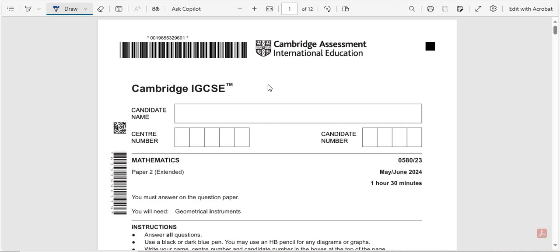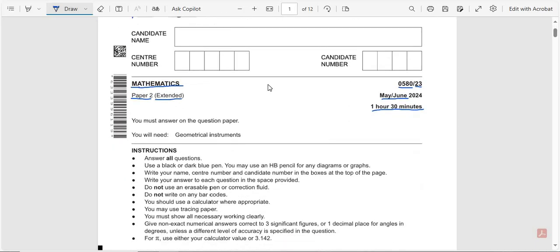Bismillahirrahmanirrahim. Today I am going to solve the past paper of Cambridge IGCSE. The paper is Mathematics Paper 2, which is also called Extended, and the paper code is 0580 and the paper variant is 23, which was held in May-June 2024. The total time of this paper is 1 hour and 30 minutes.